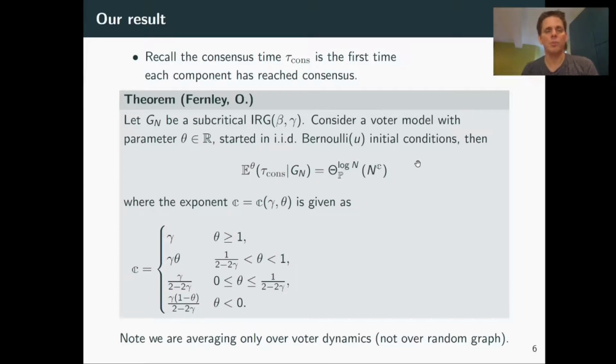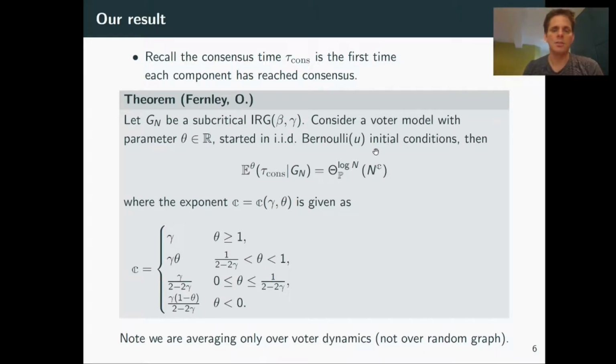So we consider a voter model with parameter theta, where you may recall that means each vertex updates at rate degree to the power theta, and starting with i.i.d. Bernoulli initial conditions. So each vertex takes opinion 1 with probability u, and otherwise it takes opinion 0. And our main result says that the expected consensus time, where we condition here on the random graph, so this is a random quantity. This random quantity is of order n to the power some constant c.